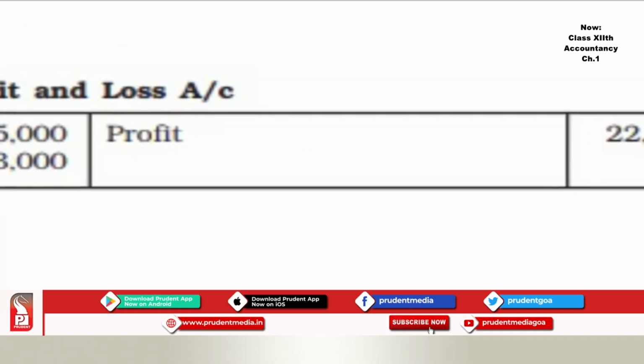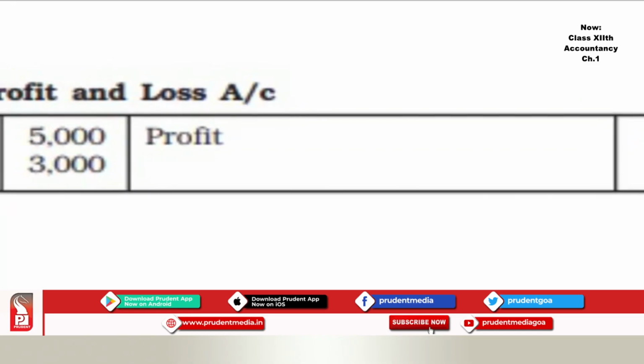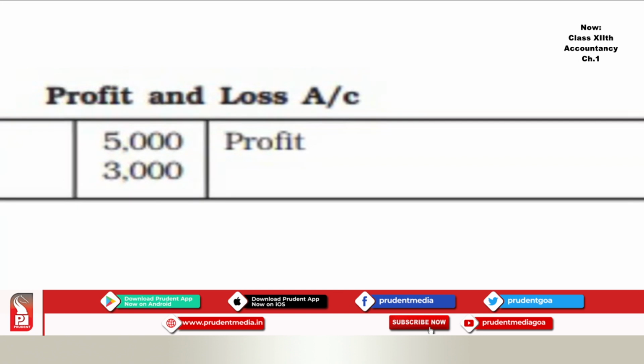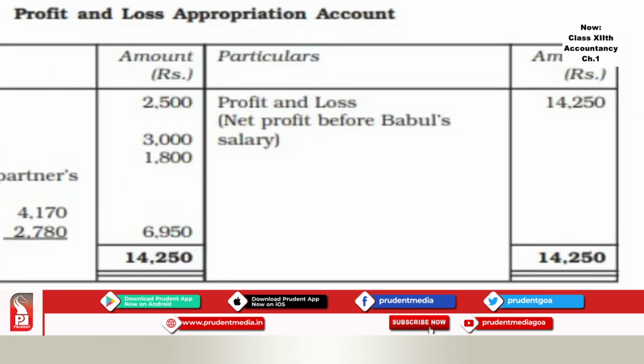So after deducting commission and after deducting interest on loan, we have to take that profit. By profit and loss account, net profit before Babul's salary, definitely it is 14,250. Is this clear to you? Then go to the debit side. Now all that appropriation will come in this.